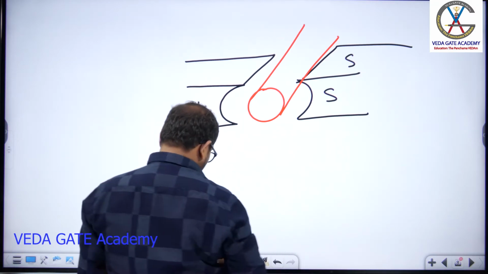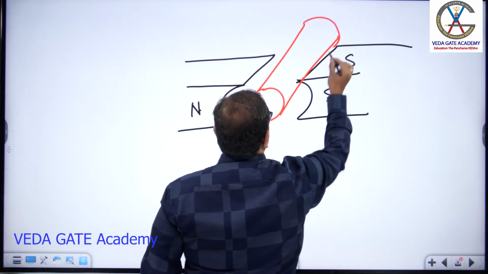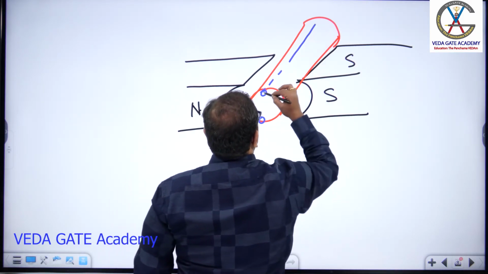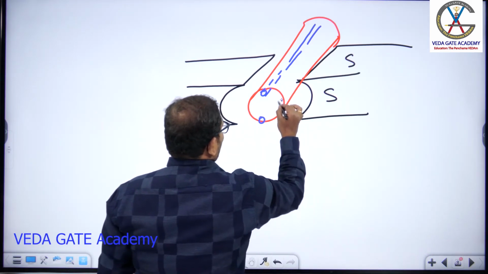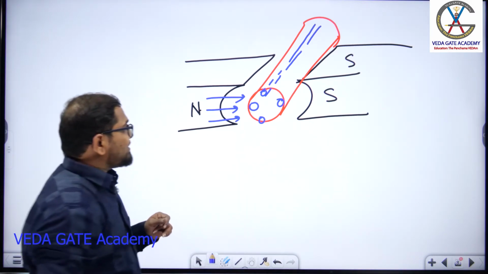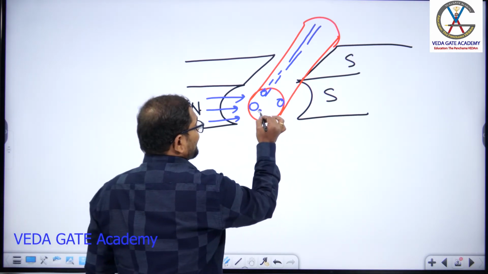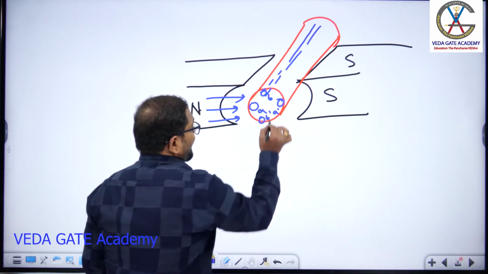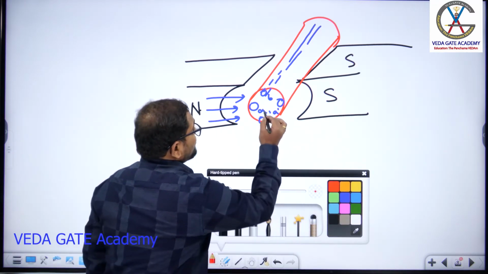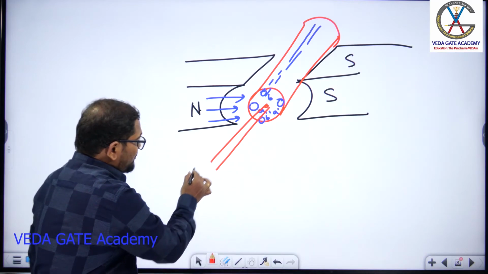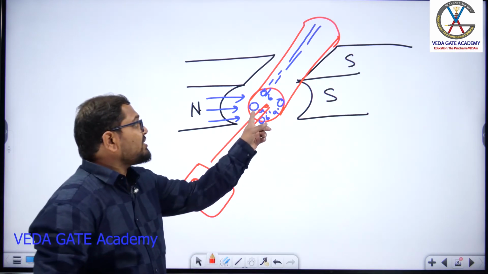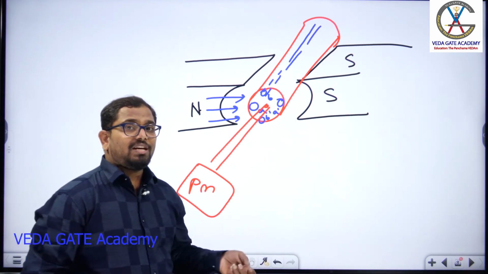So these are the conductors. This is the rotor of your rotating body, and here I'll place the conductors. One conductor here, and another conductor here. Because of the rotation, this is the magnetic flux produced by the magnetic system. Let us name these conductors like this: A, A dash, B, B dash. Now see here, if you rotate these conductors by using some external prime mover, now what is happening? Your conductor position is changing.